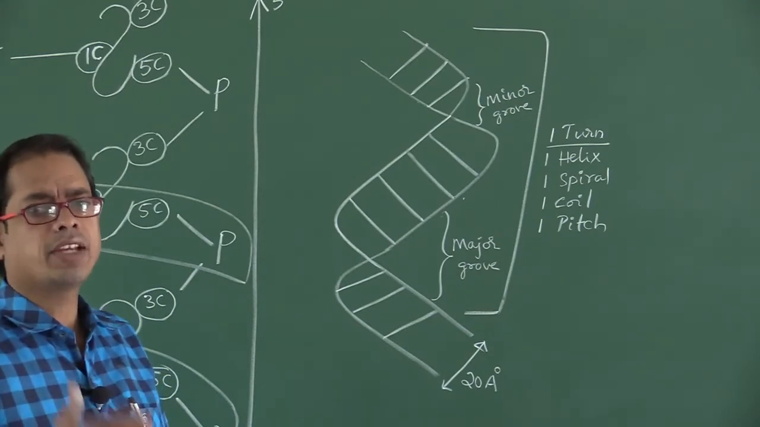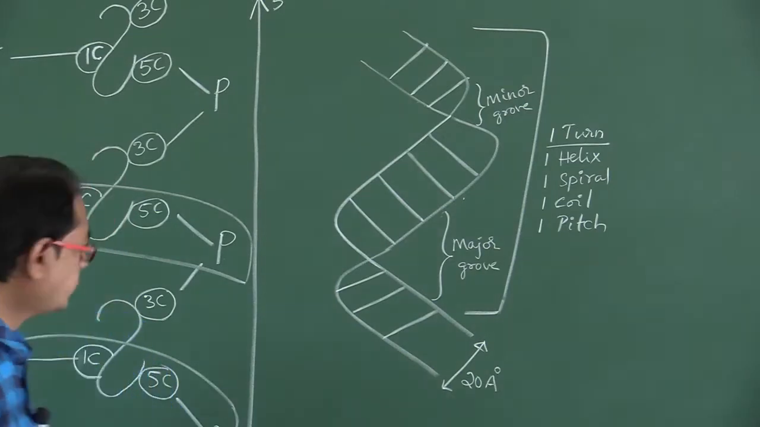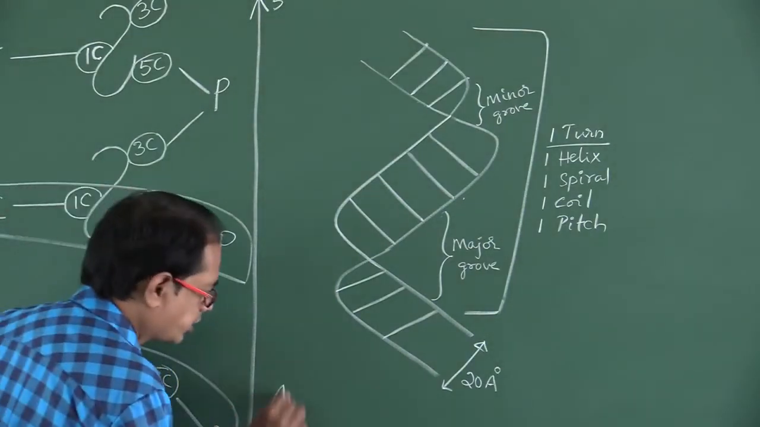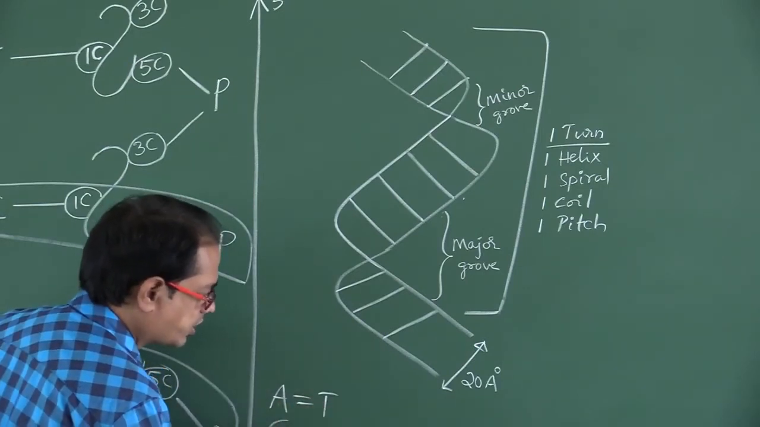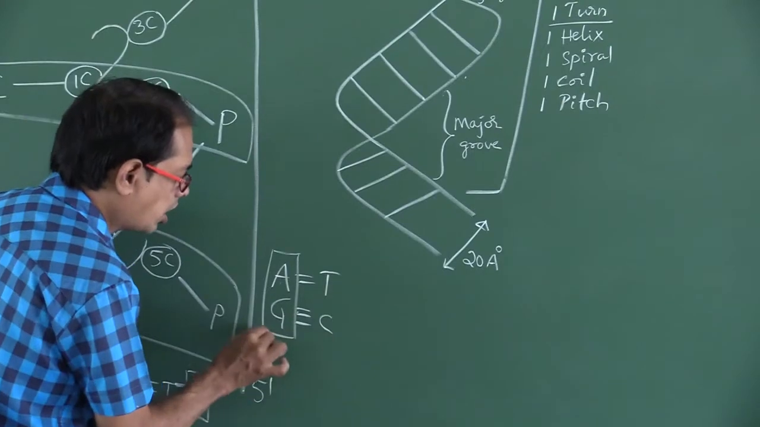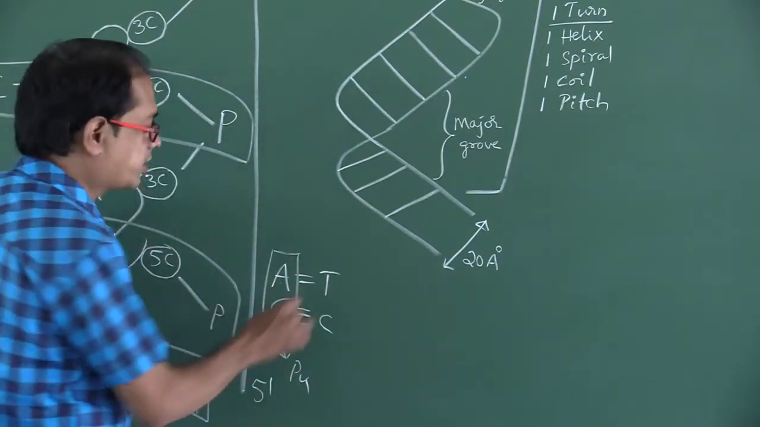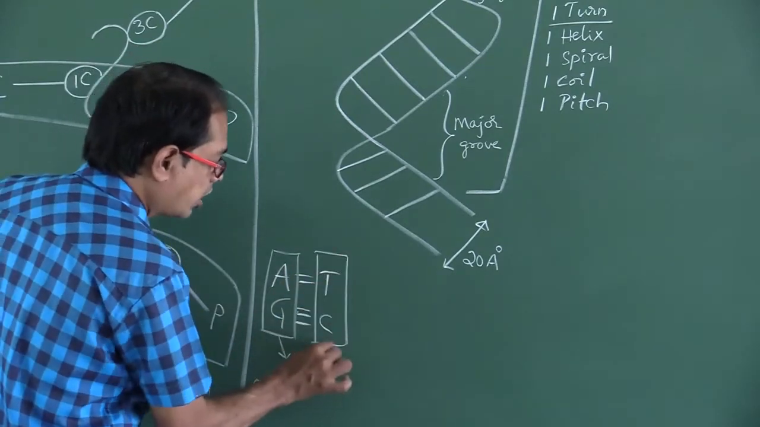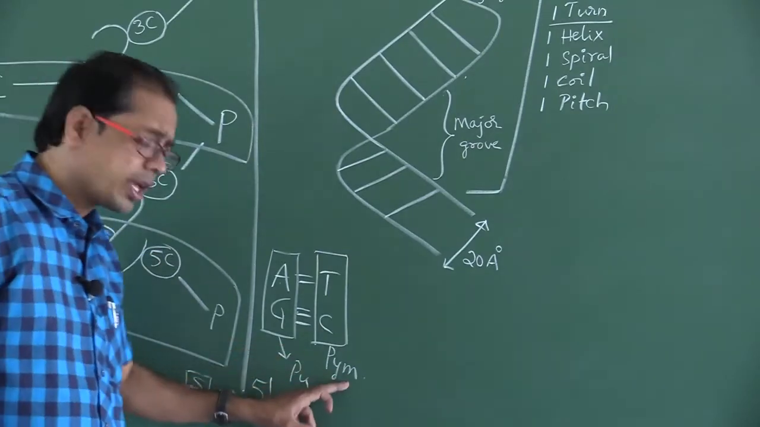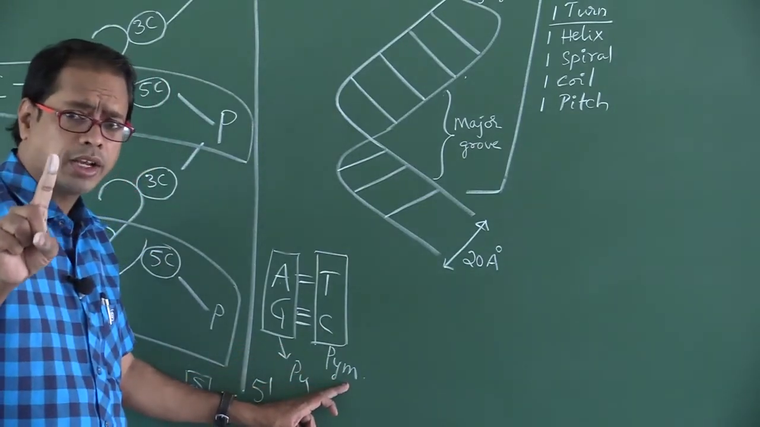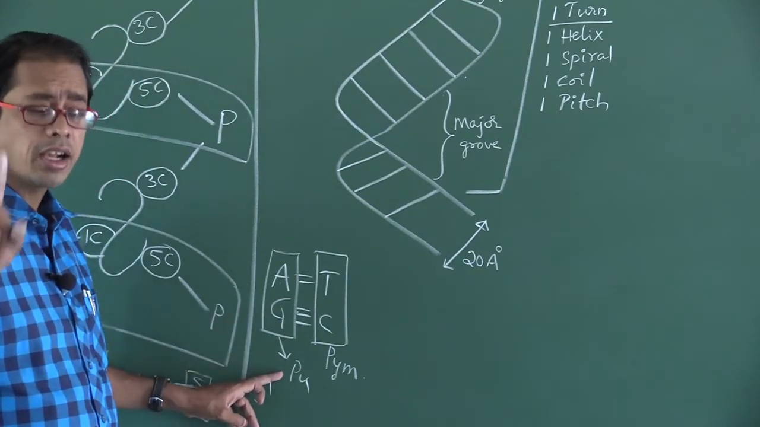The two strands are complementary. Complementary means A pairs with T and G pairs with C, and vice versa. How can you remember this? A pairs with T, G pairs with C. A and G are called purines. C and T are called pyrimidines. Pyrimidines are monocyclic compounds, whereas purines are dicyclic compounds.